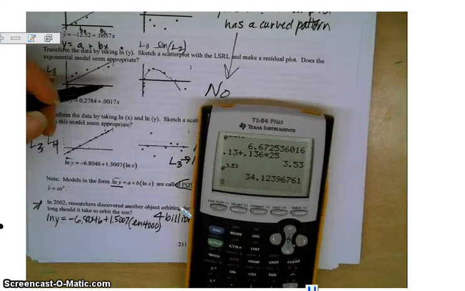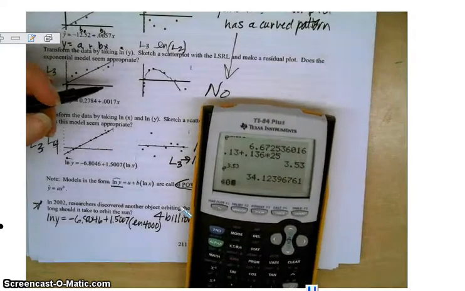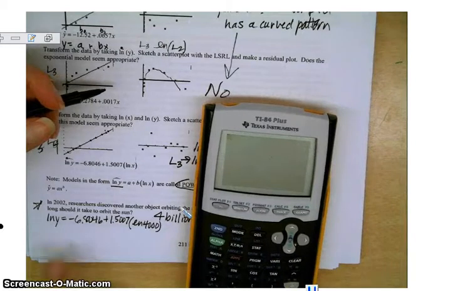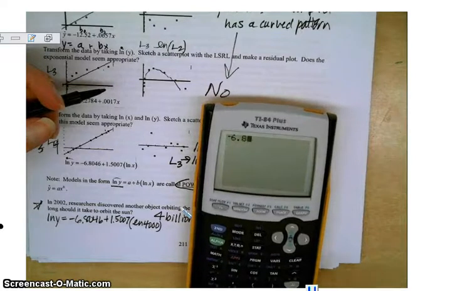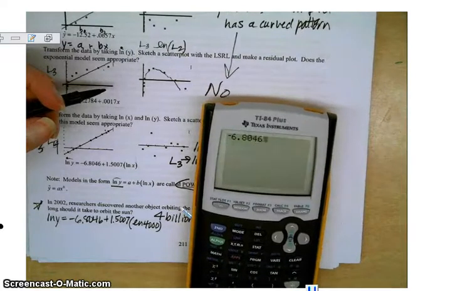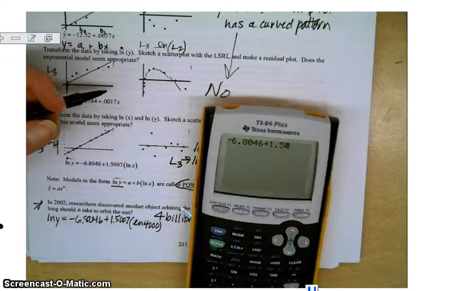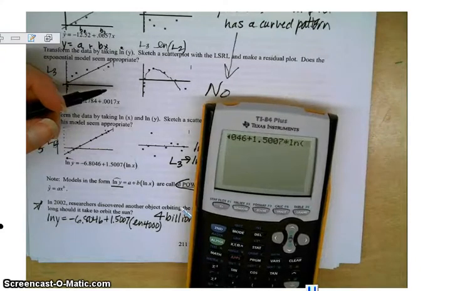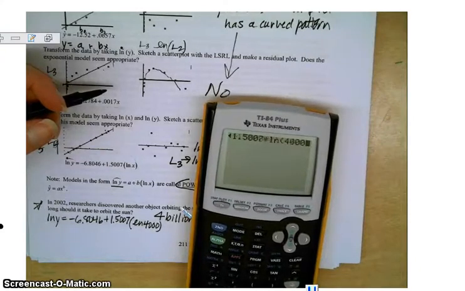I'm going to have to put 4,000 in, and whoops, I have to take the natural log of it, so I better just clear this. I can just type this in the way I see it. Negative 6.8046 plus 1.5007 times the natural log of 4,000.